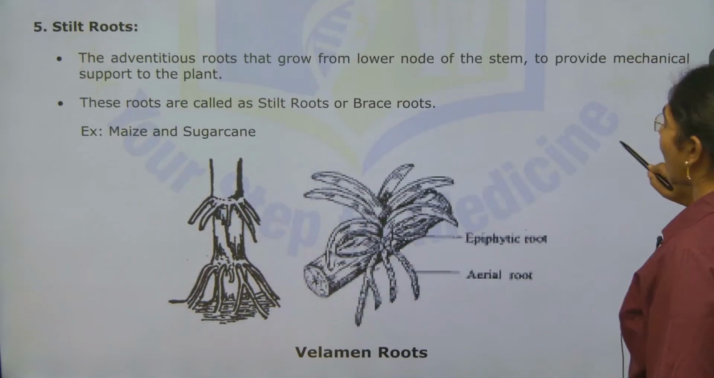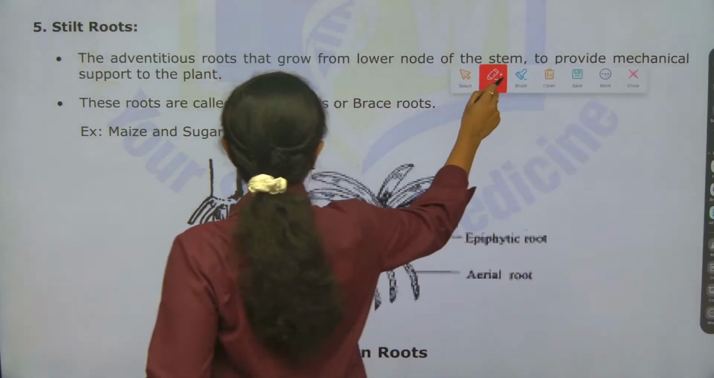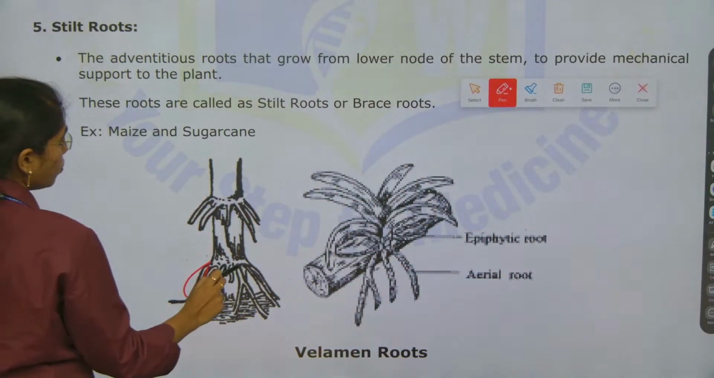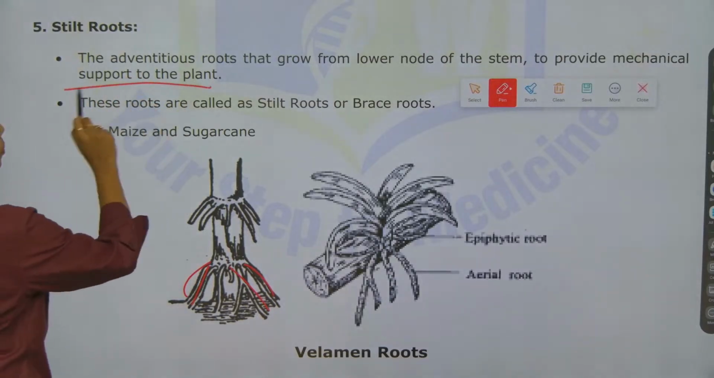Stilt roots are also adventitious roots. They arise from lower nodes of the stem. Stilt roots will arise from lower nodes of the stem to provide mechanical support to the plant.